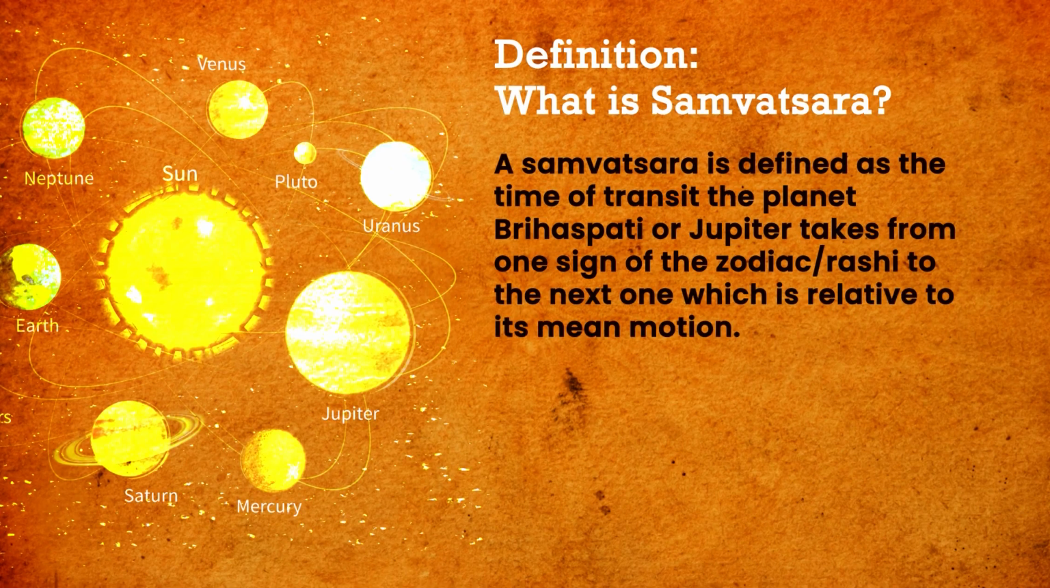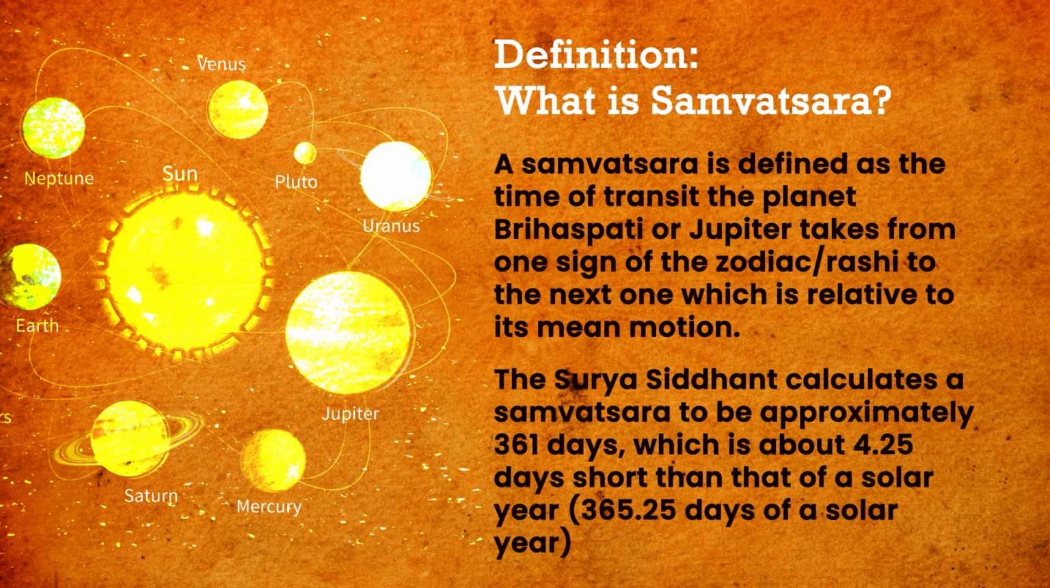Jovian year is not the same as a solar year. Definition: Samvatsara is defined as the time of transit the planet Brihaspati or Jupiter takes from one sign of the zodiac to the next one, which is relative to its mean position. The Surya Siddhanta calculates a Samvatsara to be approximately 361 days, which is about 4.25 days shorter than a solar year, that is 365.25.